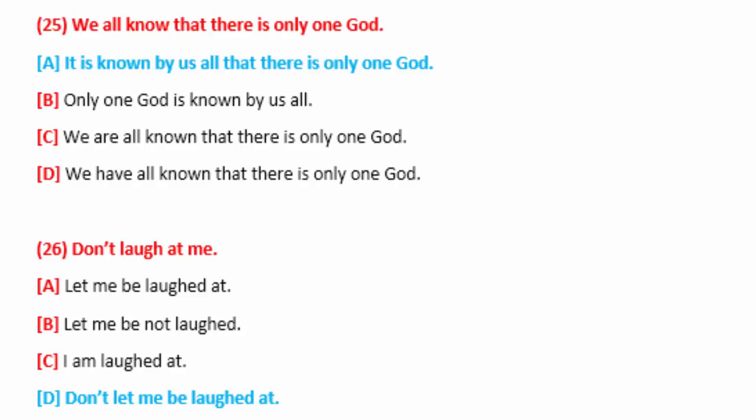Sentence number 26. Don't laugh at me. This is an imperative sentence in negative form. So we will use don't let me be laughed at. As you know, in imperative sentences we always use let at the beginning of the passive sentence. Don't let me be laughed at. Option D is the correct answer.